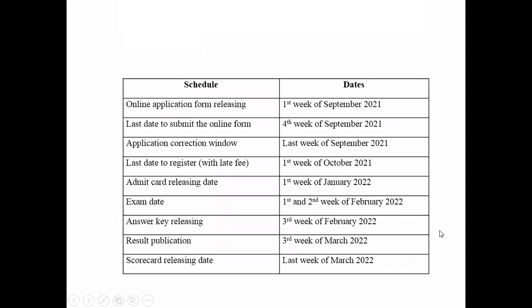First, this is the tentative schedule for GATE 2022. Since you are in second year, you can't write GATE 2022, but you are eligible to write GATE 2023, right? Don't think that this is the tentative date only for 2022. Even in 23, this would be the same thing, only the year changes. In 21, you'll be having 22, and in 22, you'll be having 23.